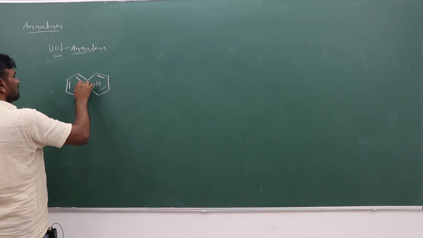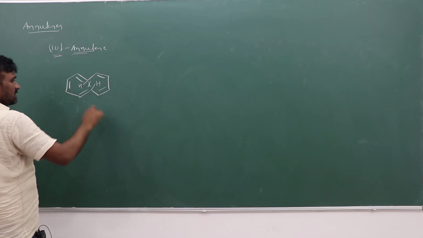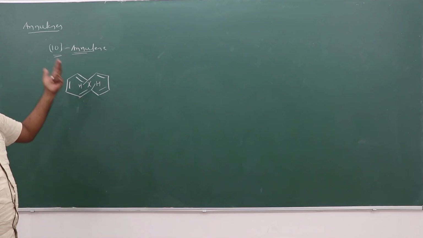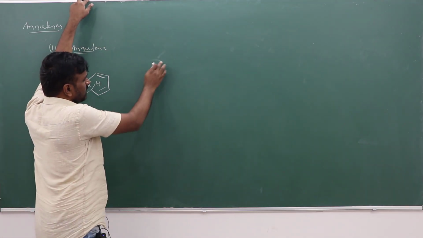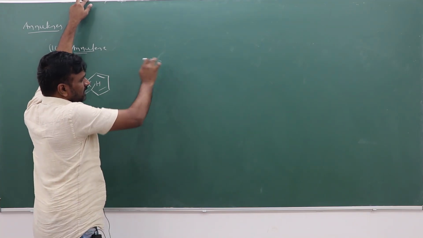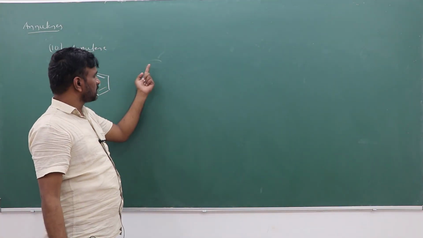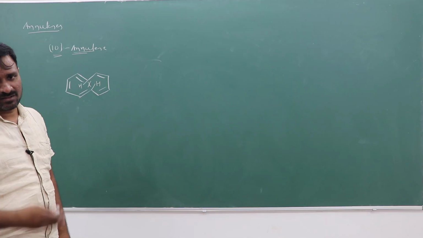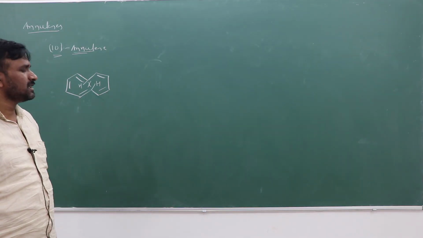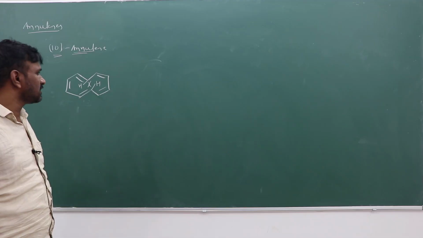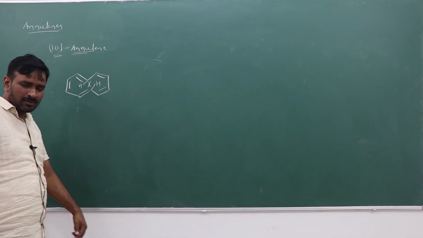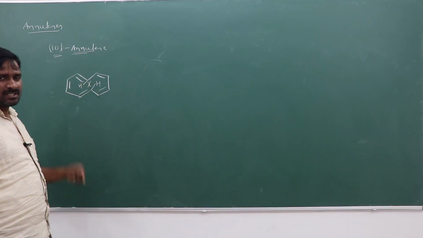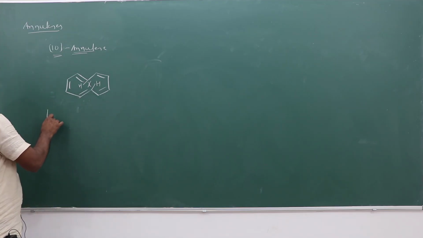Due to the transannular interactions between the hydrogens, these two hydrogens, if you select another form like this, an eclipsed form, like a round-shaped manner, you can write. Due to the eclipsed interaction, it deviates from the 120 degree bond angle; in 10 annulene, 144 degrees bond angle is there. Due to transannular interactions between the two hydrogens, steric crowding exists. Due to that, loss of planarity exists.